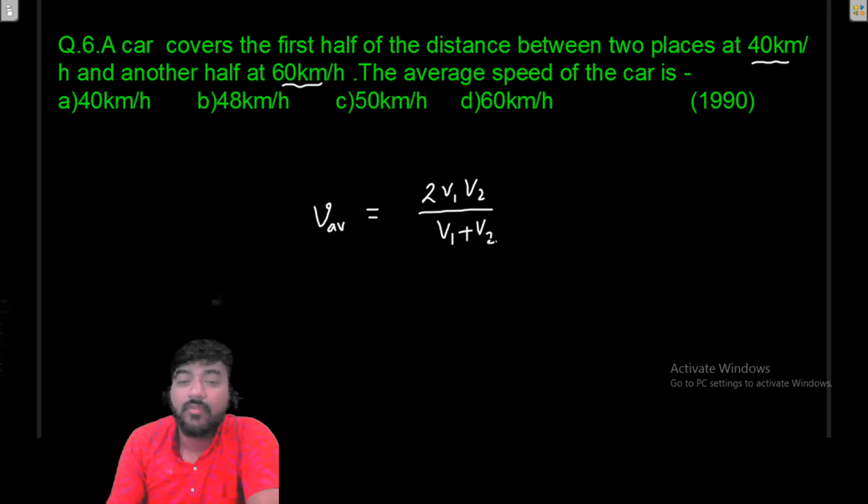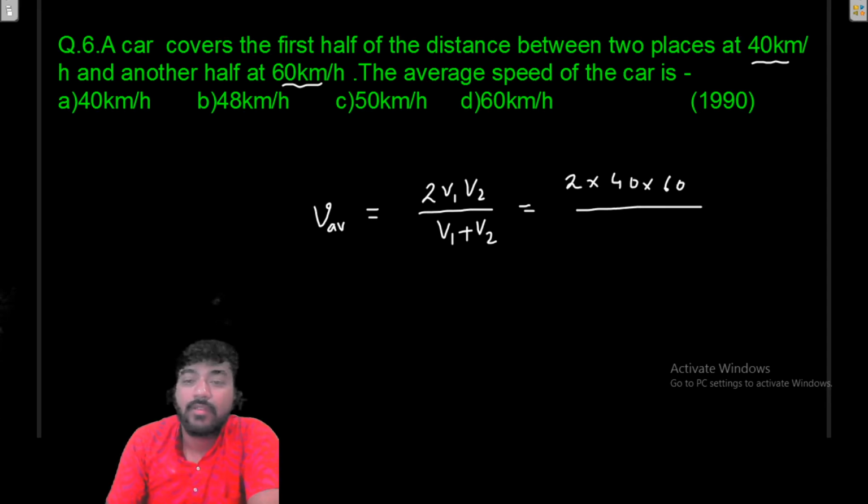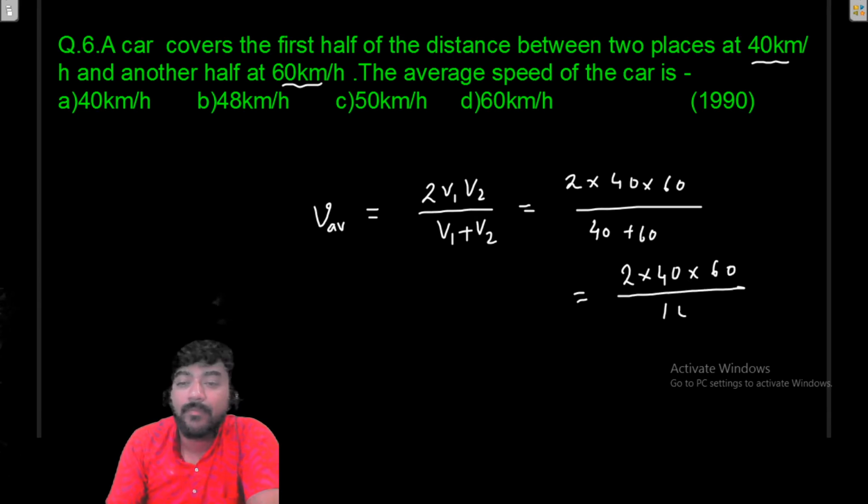So you have to be very careful about this formula and use it intelligently: 2 into 40 into 60 divided by 40 plus 60, that is 2 into 40 into 60 divided by 100. So this 0 will be cancelled, so it will be 4 into 2, 8, 8 into 6, 48 km/h. So the correct answer will be this.